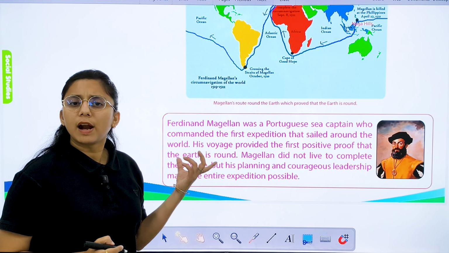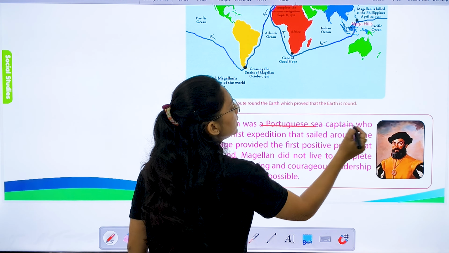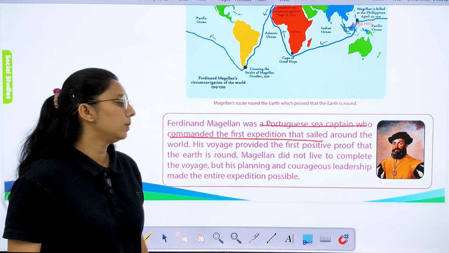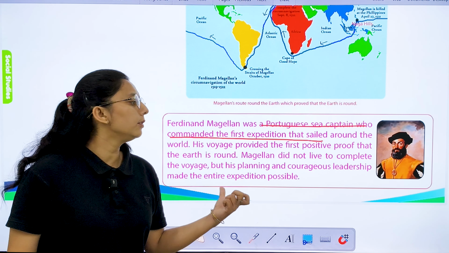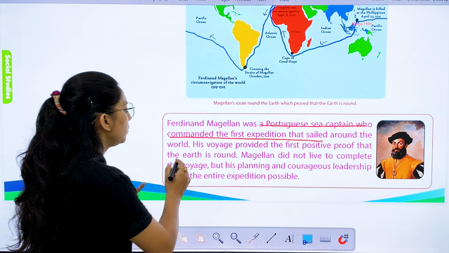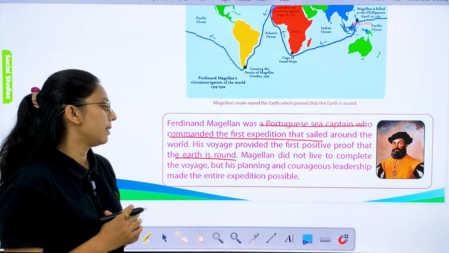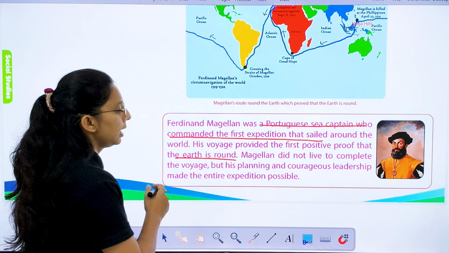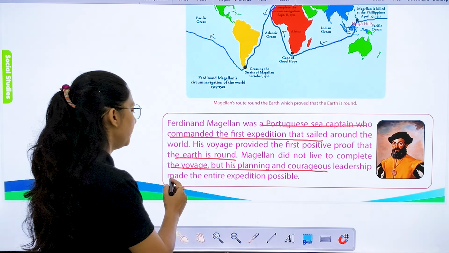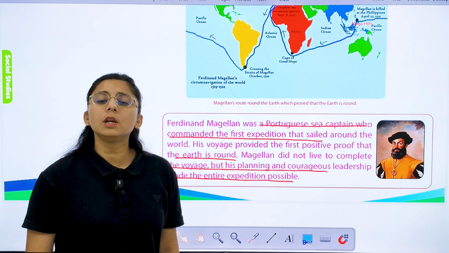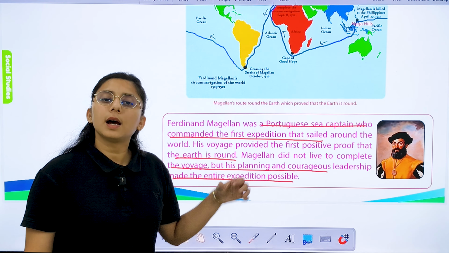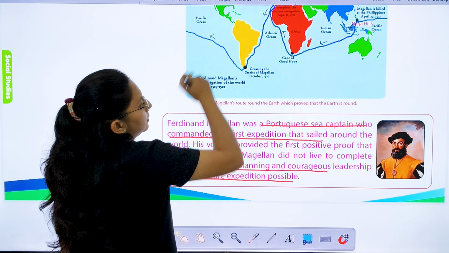Ferdinand Magellan was a Portuguese sea captain who commanded the first expedition that sailed around the world. His voyage provided the first positive proof that the Earth is round. Magellan did not live to complete the voyage, but his planning and courageous leadership made the entire expedition possible. So he is the person who gave the proof that the Earth is round in shape.